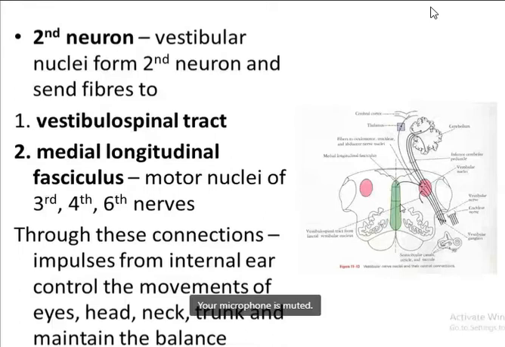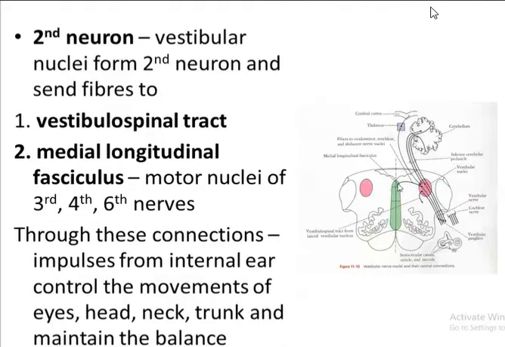From the vestibular nuclei to the spinal cord is the vestibulospinal tract. And from the vestibular nuclei to the motor nuclei of the third, fourth, and sixth nerves, it forms the medial longitudinal fasciculus. The vestibular nuclei lie partly in the pons and partly in the medulla. Some fibers go towards the flocculonodular lobe of the cerebellum, some form the vestibulospinal tract, and some form the medial longitudinal fasciculus.